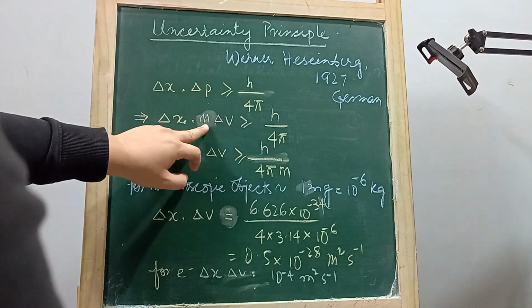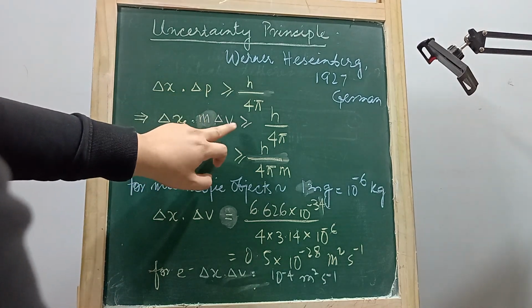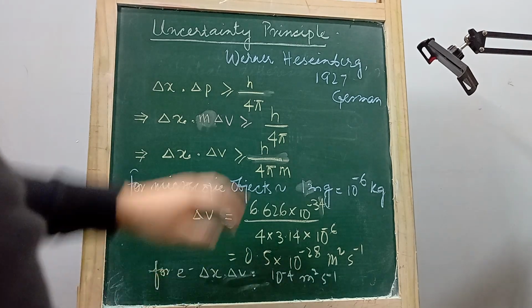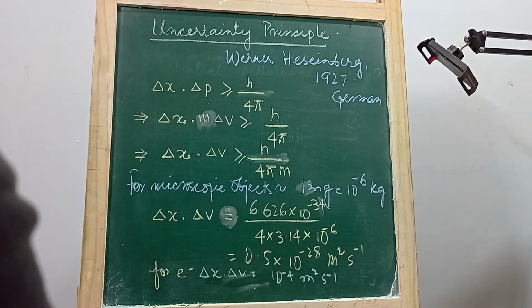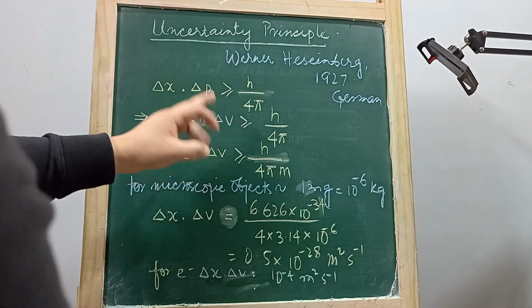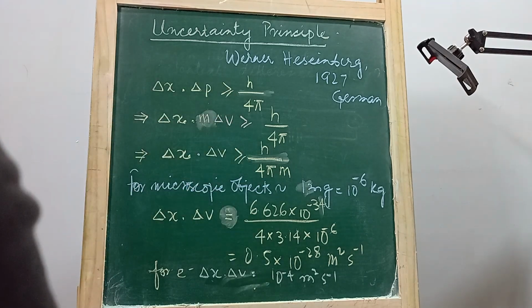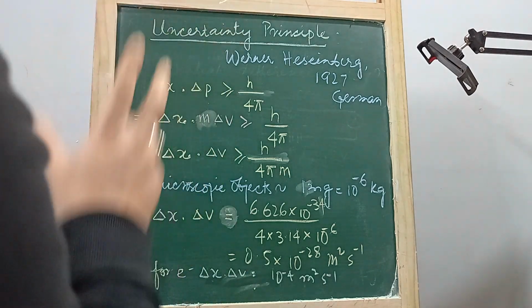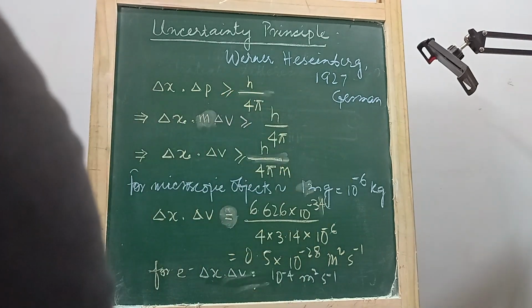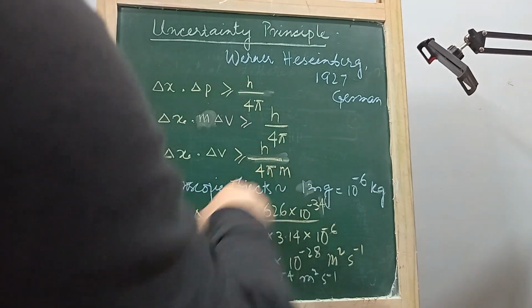Momentum means what? Mass into velocity. Mass times uncertainty in velocity will be equal to this h by 4 pi. Let's move the mass, because it's constant. Mass can never be changed. The mass of an electron will remain the same. So let's move it to the other side of the equation: h by 4 pi m.